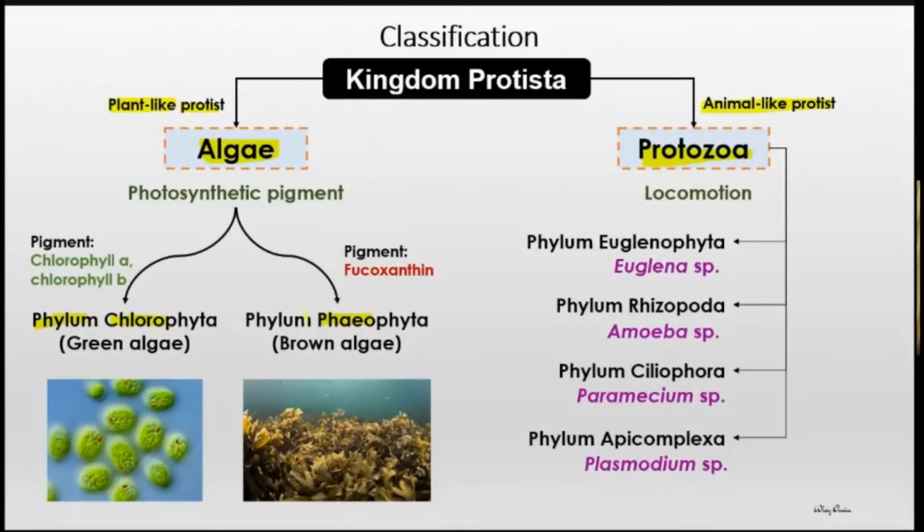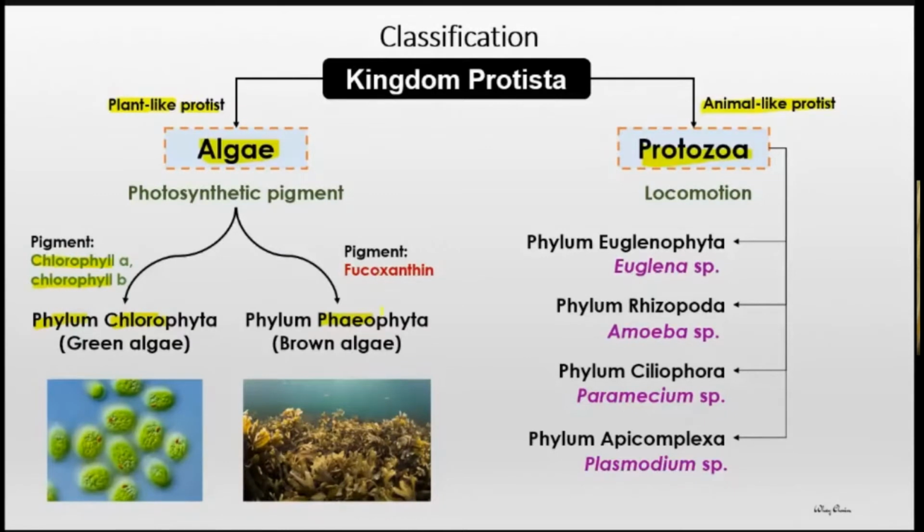Okay, how these two phyla can be divided? Actually, scientists will focus on their photosynthetic pigment. What kind of pigment can be found, which is very important in the photosynthesis? So for Chlorophyta, nama dia ada chloro. So pigment dia, the main pigments are chlorophyll. So there are two types of chlorophyll very important in their photosynthesis, which are chlorophyll a and chlorophyll b.